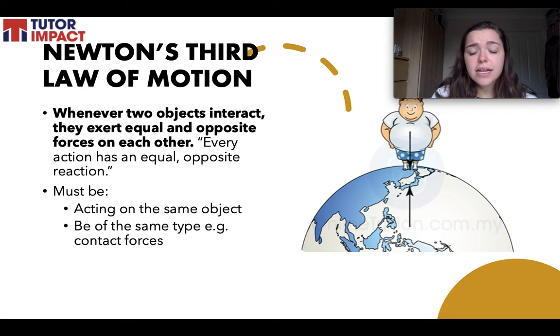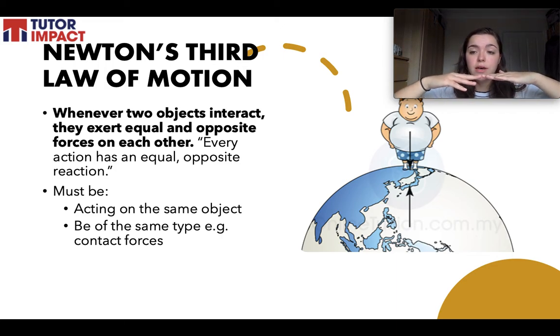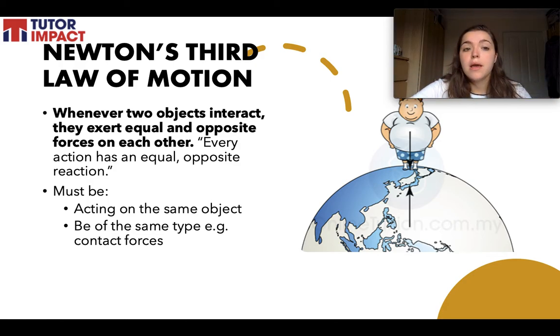This, like I say, is a little bit difficult to get your head around. For example, if I'm pushing on the Earth as much as it's pushing on me, why are neither of us moving? Why aren't I moving if the Earth is really pushing me? And it's because the Earth is so much bigger than me, it has a much greater mass, I can't push and move the Earth. The forces are perfectly balanced, there's no net force, there's no resultant force because they equal each other, so then there's no movement. Because we know as well from the first law that we need a force acting to make movement.